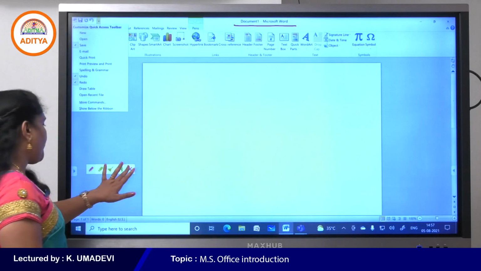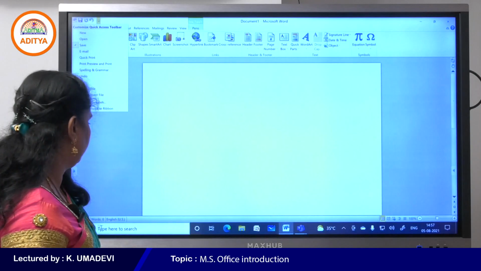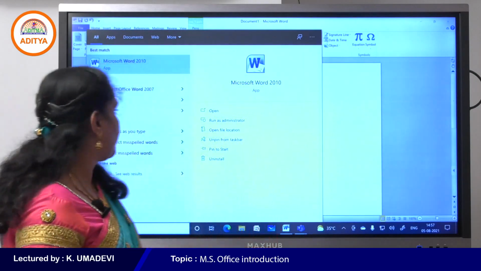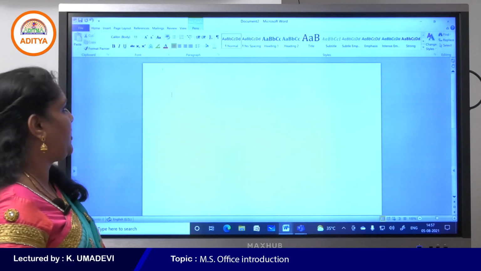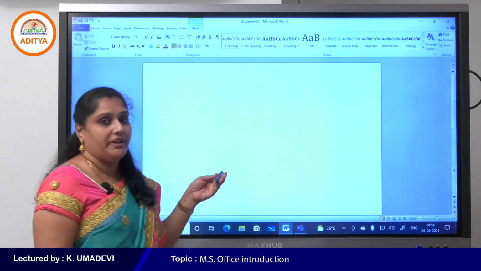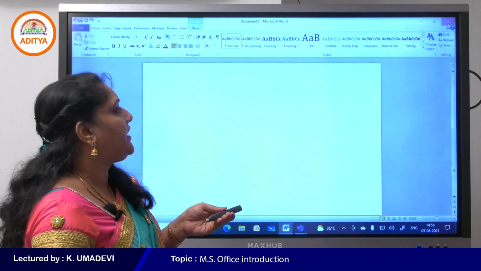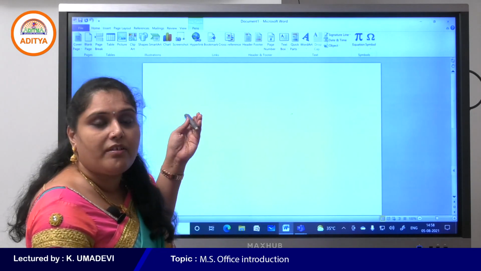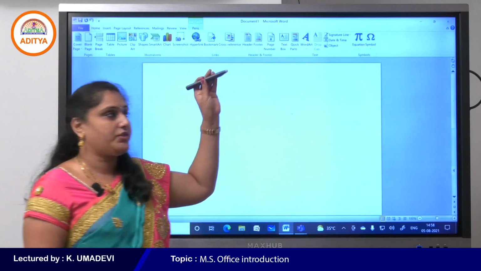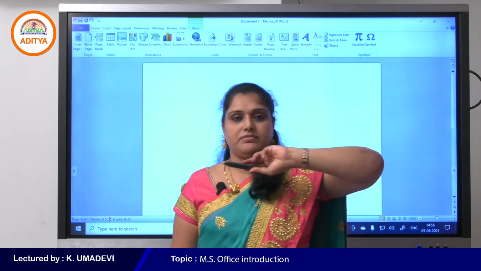And again, if you open another window, then it shows Document 2, since it is the second document, am I right? Yes. So the Title Bar contains the title and the name of the document. Why? Because the MS Word file is called a document, and the Title Bar contains three buttons: minimize, maximize and close.